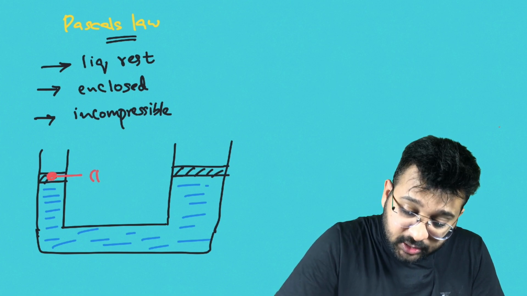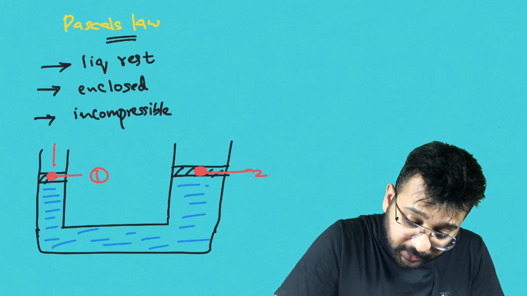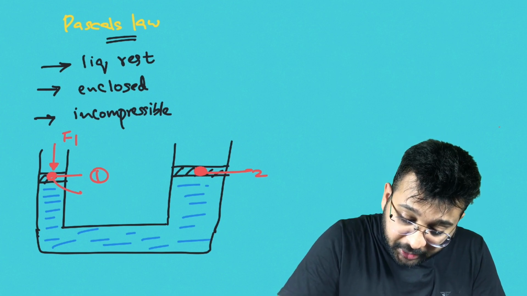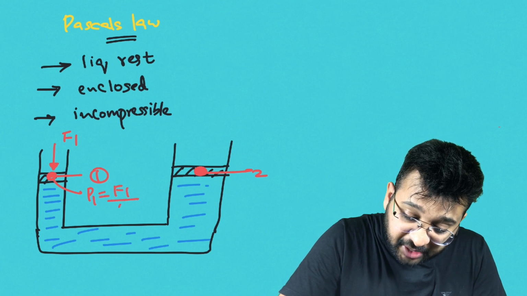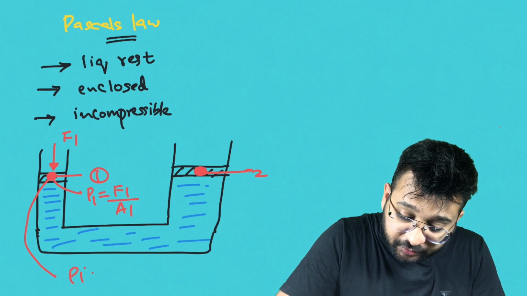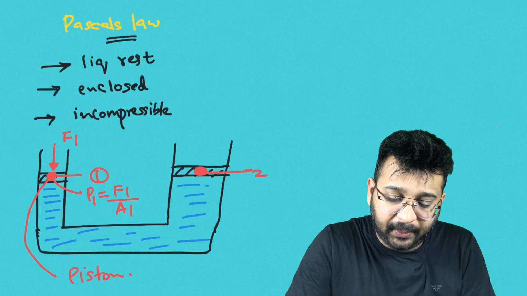This point is 1, this point is 2. On point 1, we apply a force F1. So, at point 1, we are getting a pressure P1. What is P1? P1 is F1 by A1. A1 is the area of the piston where the force is applied.